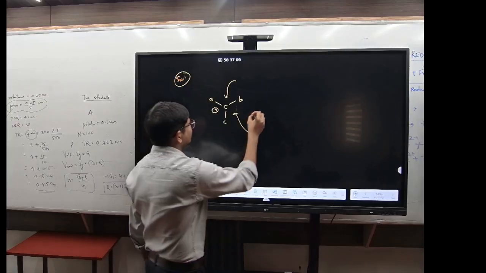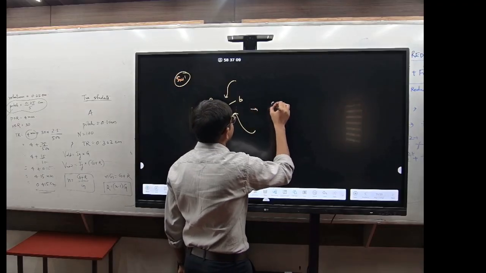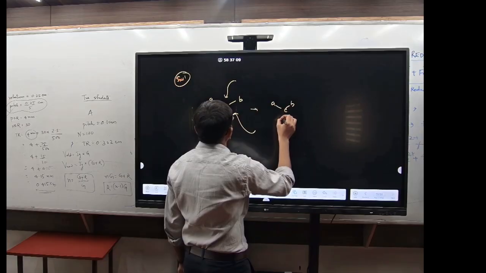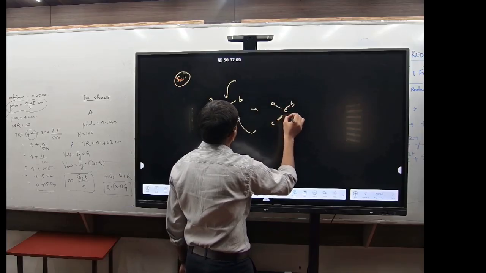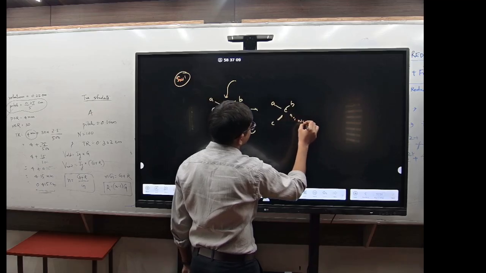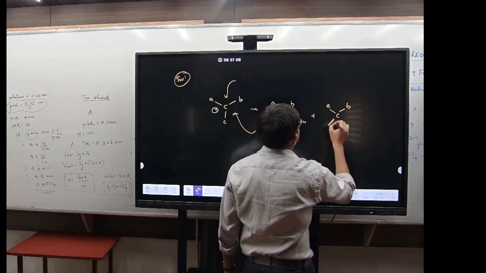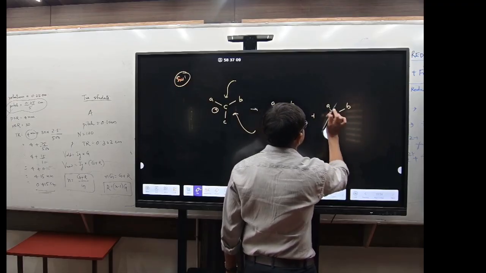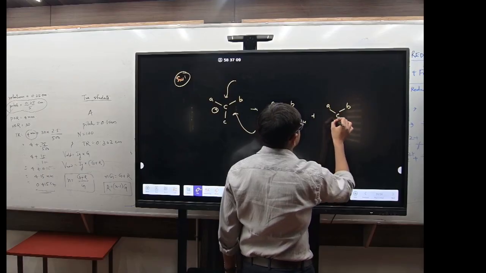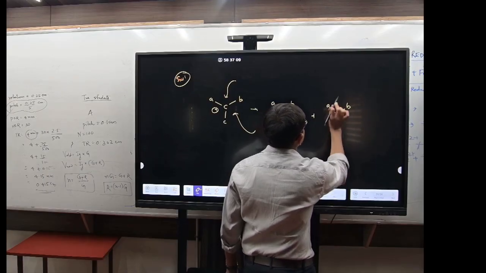Clear? So it will form C with A, B, and the nucleophile like this one, plus C with A, B, and the CN here.